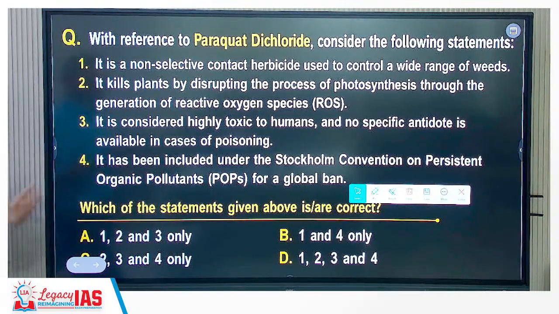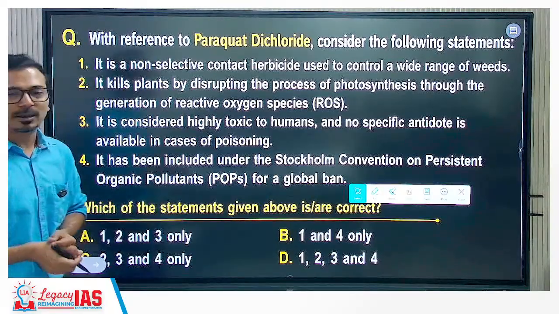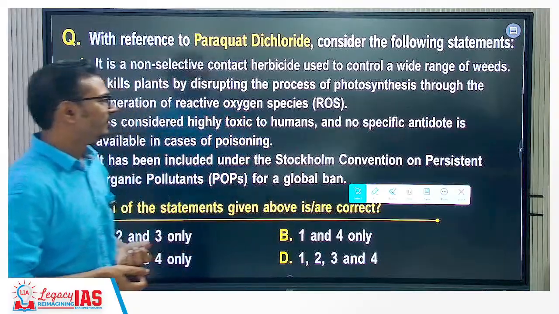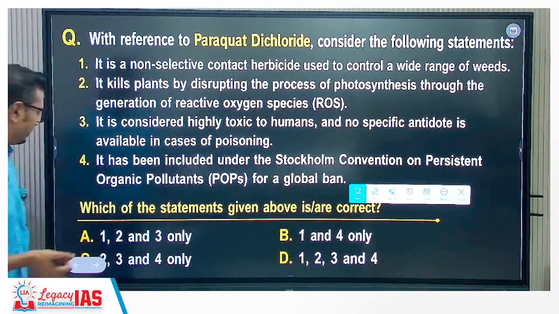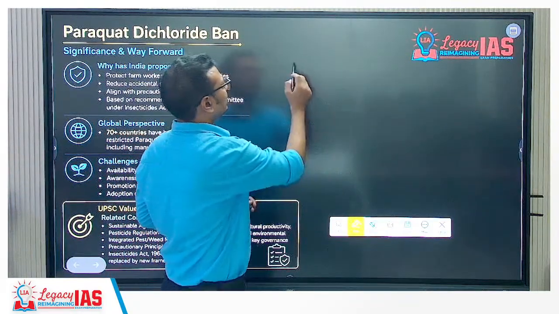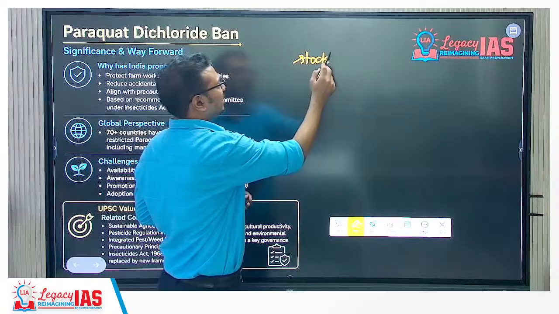We didn't talk about this fourth option, Stockholm Convention on Persistent Organic Pollutants. Yes, but it is not a global ban yet. Okay, what is this Stockholm Convention on Persistent Organic Pollutants? This can be asked in prelims.